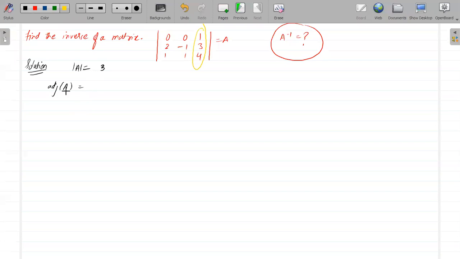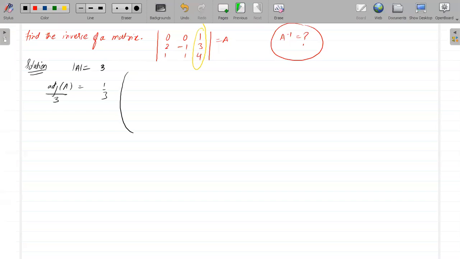Now I will try to find the adjoint of matrix A divided by the determinant of A, which is 3. So this is 1 by 3. I will simply find the cofactors directly. So this is 1 into 4 minus 3. So this is minus 7, right? And this 4 is transpose.